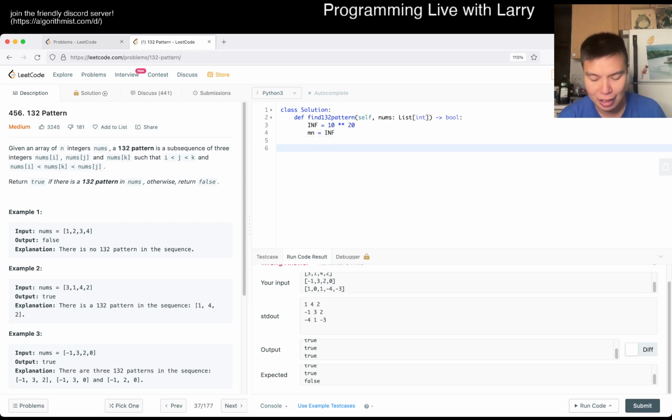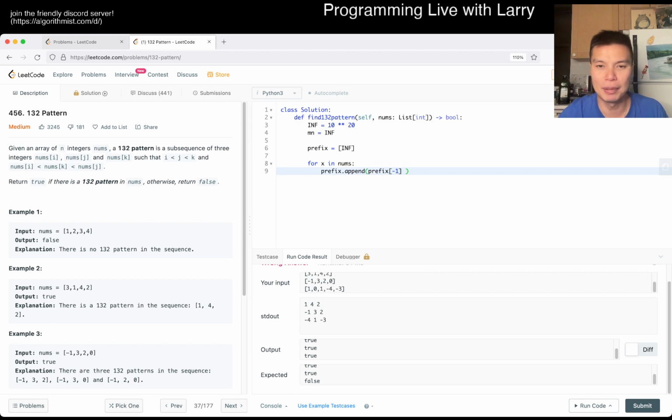So yeah, basically, going from left to right. There are 2 things we can do. So let's look at the prefix min, so that we do the prefix and then the suffix query independently. Prefix min: let's say it's going to start with infinity, and then for x in nums, we append to the prefix the min of the last number or this new number, right? And then now we have the prefix min, and now we want to go backwards. Yeah, let's just create an extra array so that I don't have to do it in order.